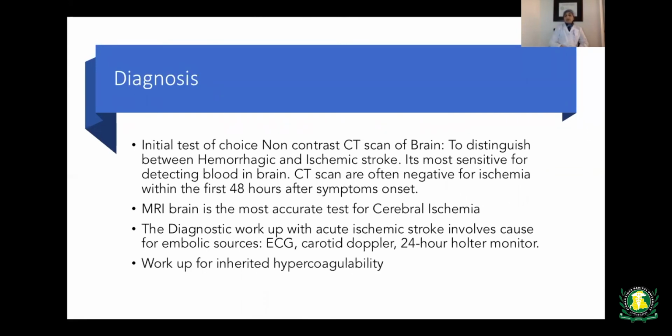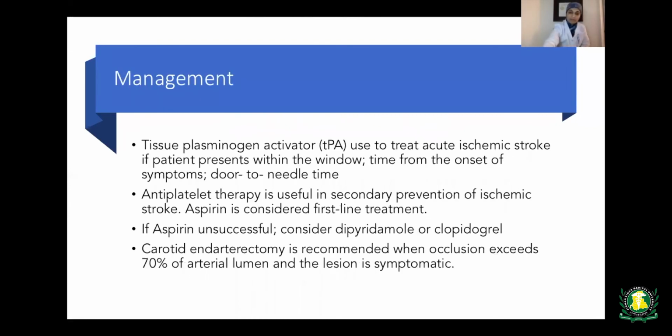MRI is the most accurate test for cerebral ischemia. The other diagnostic workup for acute ischemic stroke involves looking for embolic sources. We do an echocardiogram, order a carotid Doppler ultrasound to look for carotid stenosis, monitor the patient on a 24-hour Holter monitor to look for cardiac arrhythmias, and we also order workup for inherited hypercoagulability. So how do we manage the cases?